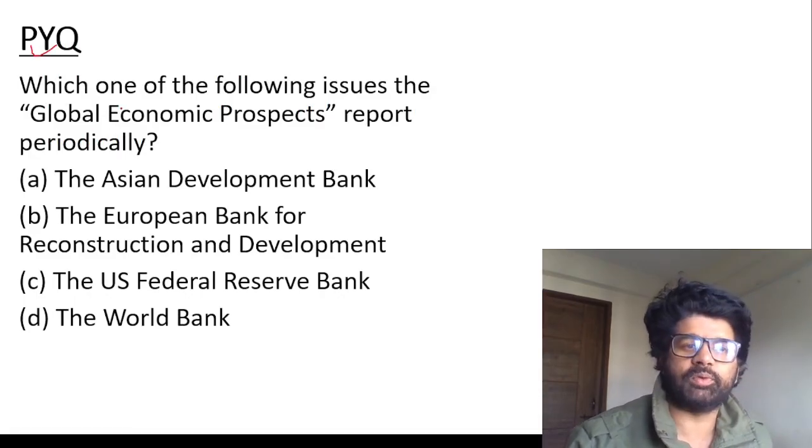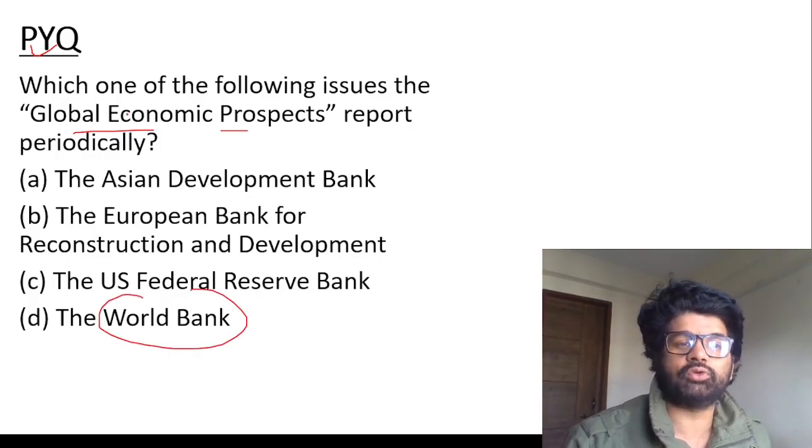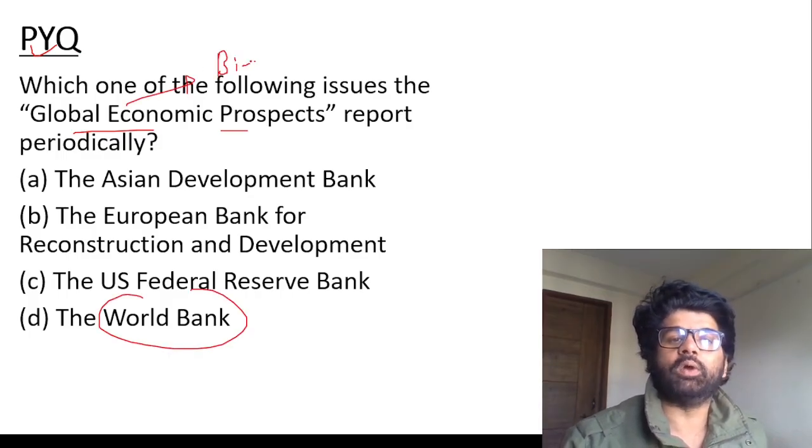This is a PYQ asked by UPSC already. Global Economic Prospects, who releases it? The answer is World Bank. How many times? Twice in a year. Biannual, not biennial. January and June. Remember these facts and figures, important.